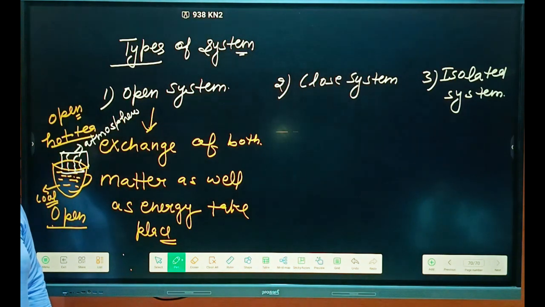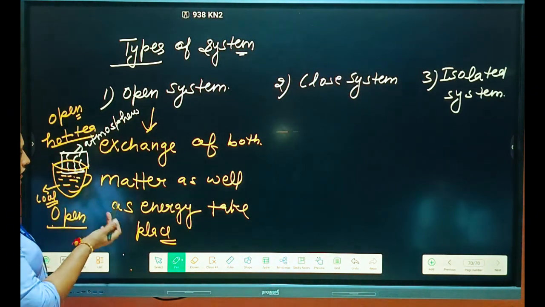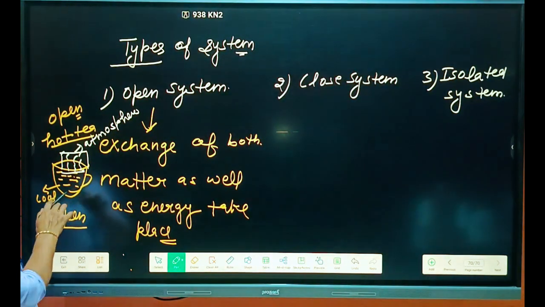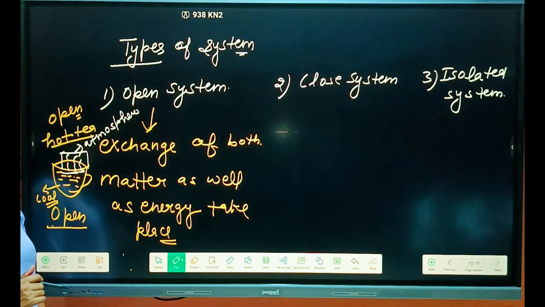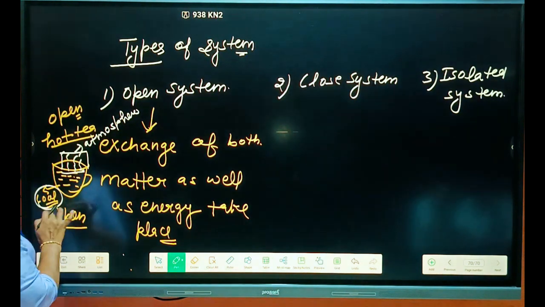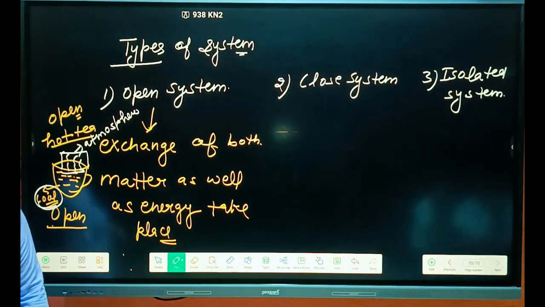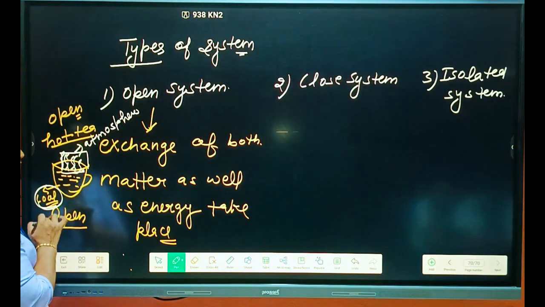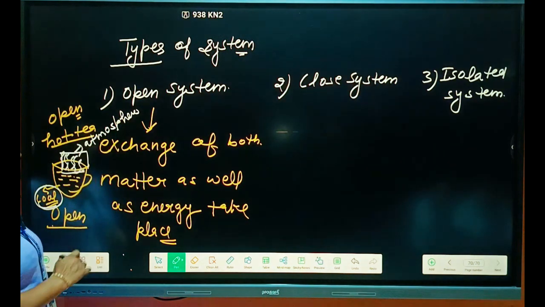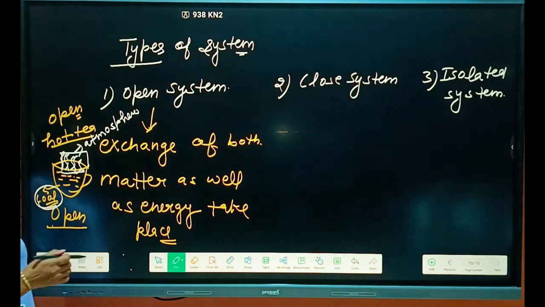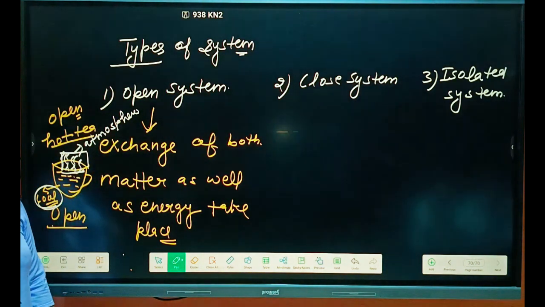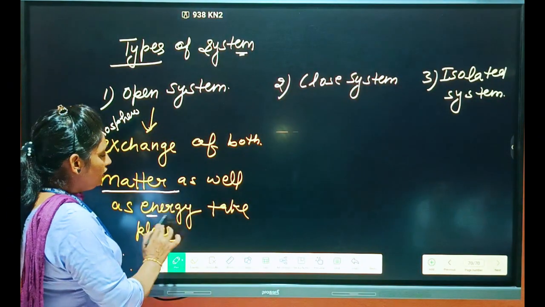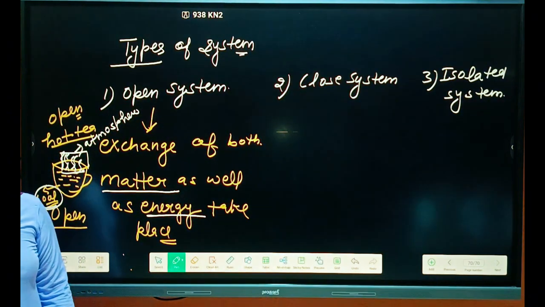So this is an example of the open system. Energy is exchanged because the tea is becoming cool according to time, and some vapors are produced and mix with the atmosphere, so some matter is also exchanging. This is the open system in which both matter as well as energy are exchanged.